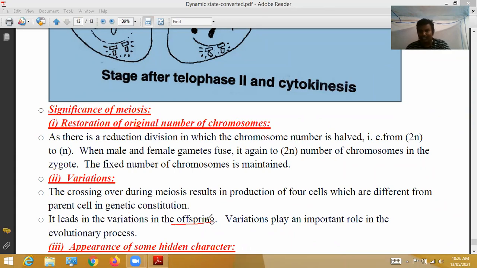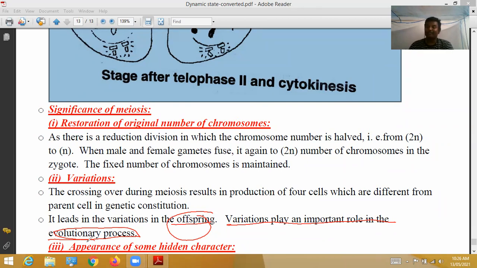Crossing over results in the production of new characters in offsprings. Offsprings means the children. Variations play an important role in the evolutionary process. So variations originate from what? Crossing over. So crossing over plays an important role in the evolutionary process. Evolutionary process means what? New characters.